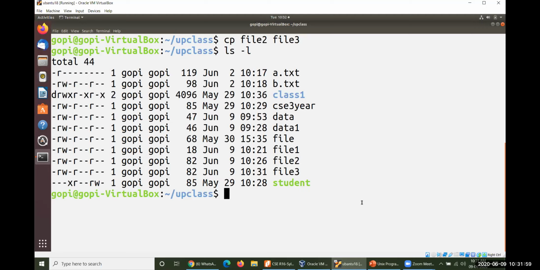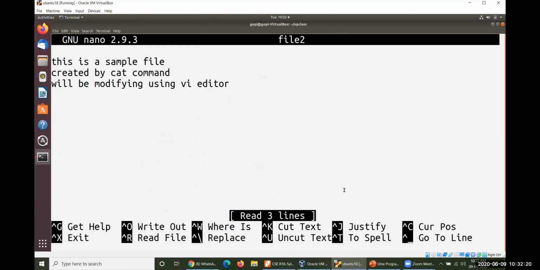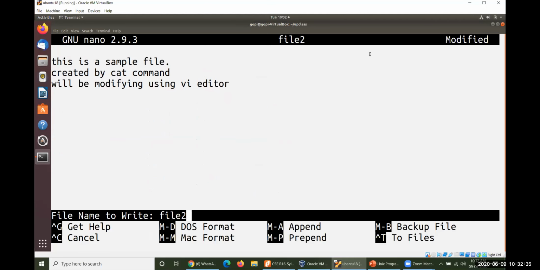So let me compare these two. cmp file 2 space file 3. Look at this. No difference at all, so there is no output for you. Both are the same. Now let me open file 2 and make some kind of modification here. This file is a sample file. I would like to put a full stop here. Control X, save, yes, yes.